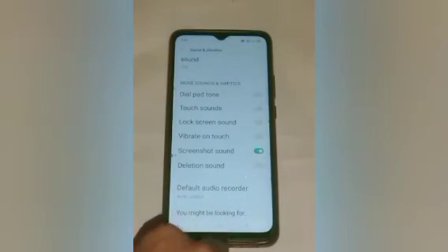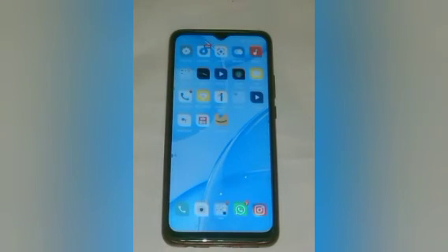I will show you. Here you will see the result. When we capture the screenshot, it will produce a sound. That sound is called the screenshot sound, which is on. So in this way you can turn on screenshot sound in your mobile phone.